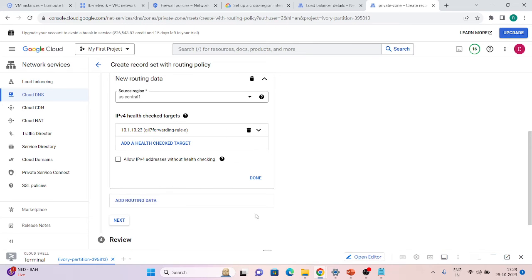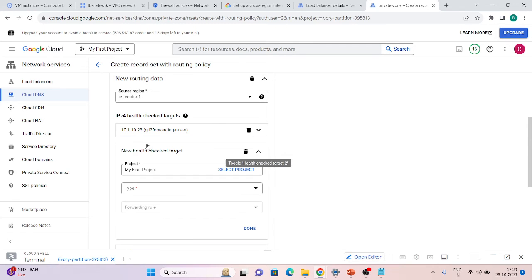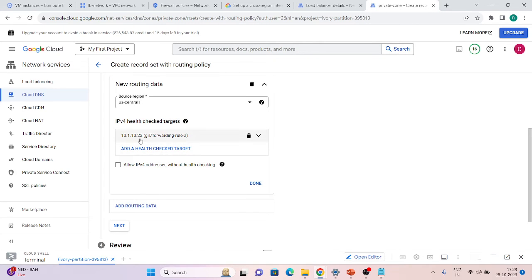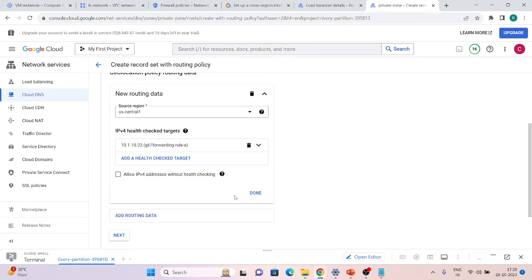If you want to add a health check target, you can add that also. But I don't like this, this is our backend also, like this one, allow IPv4 address without health checking. So if you want to add something more specific, IP addresses which you don't want to health check, you can add that also. Done. So it is done.